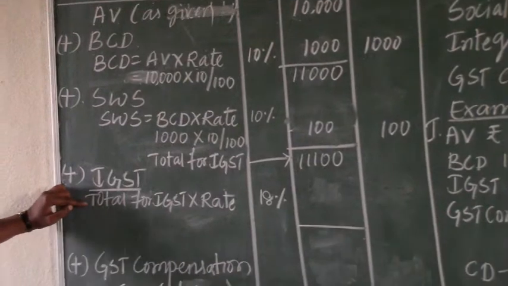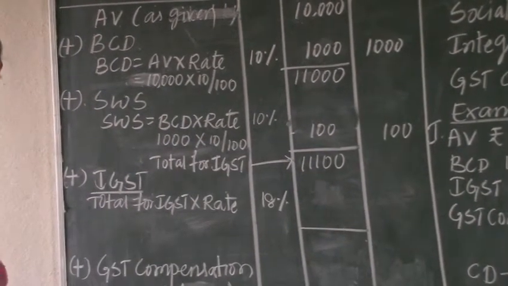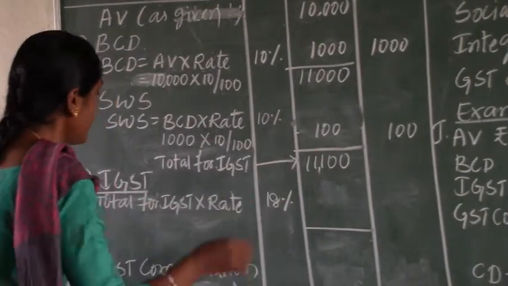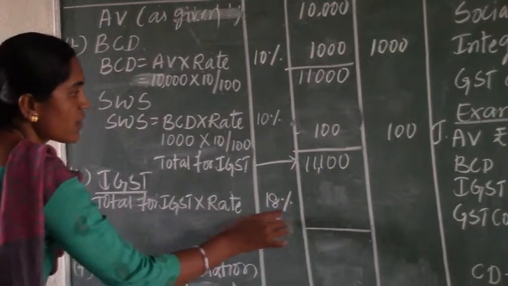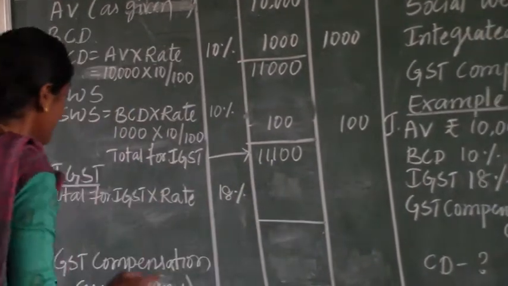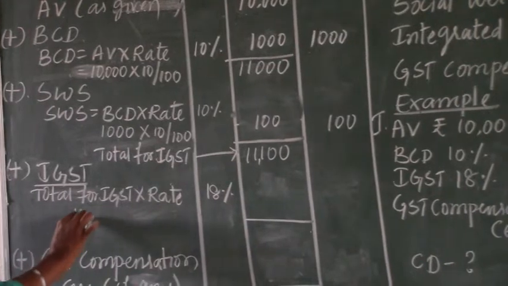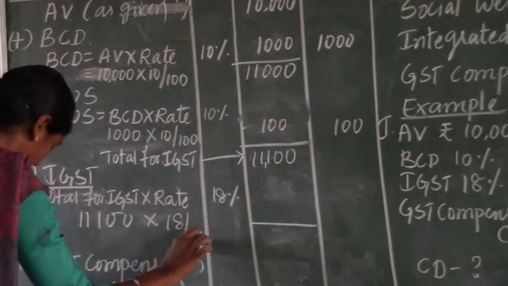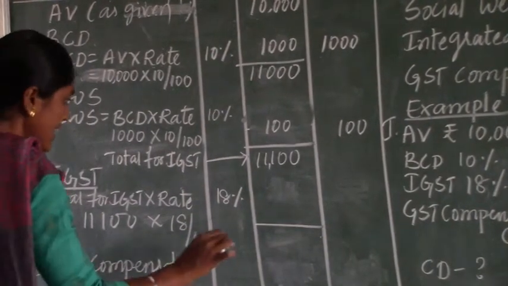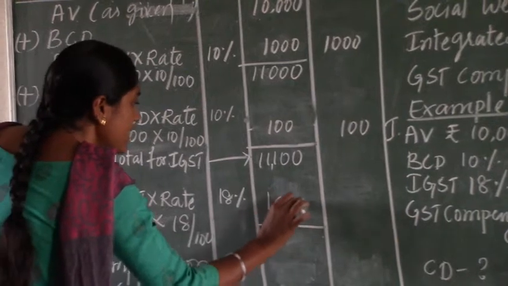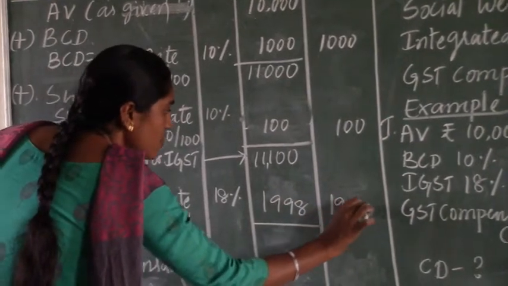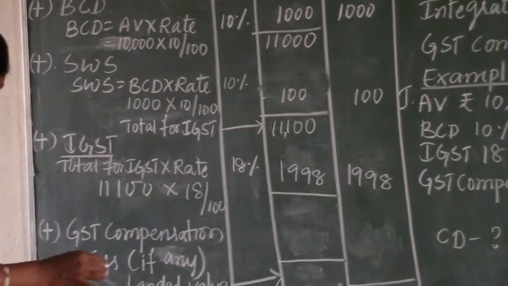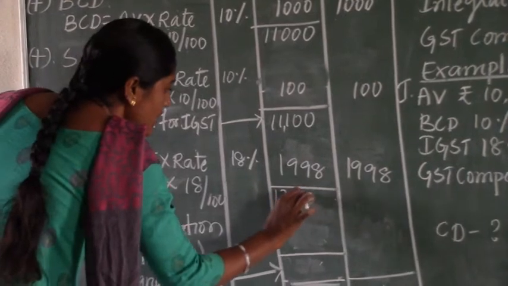See, next we need to calculate IGST. IGST is calculated on the total as calculated, 11,100. On that 11,100 we calculate IGST at the rate given, 18%. So 11,100 into 18%, then 1,998 will be the IGST value. That again we need to write in the value column as well as the duty payable column. Now make it total, then the total will be 13,098.